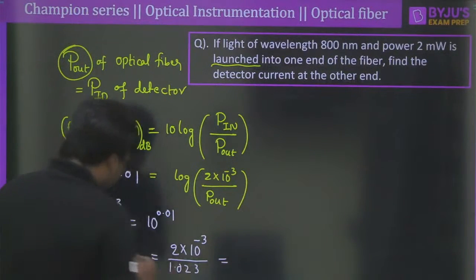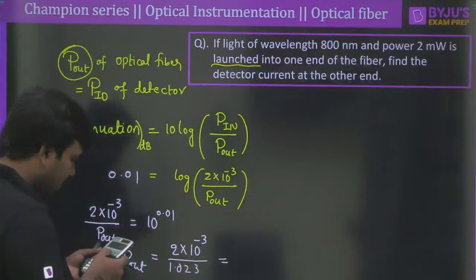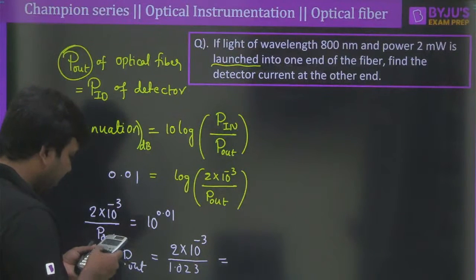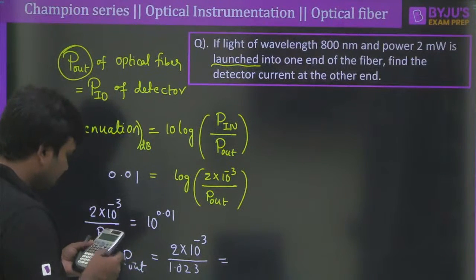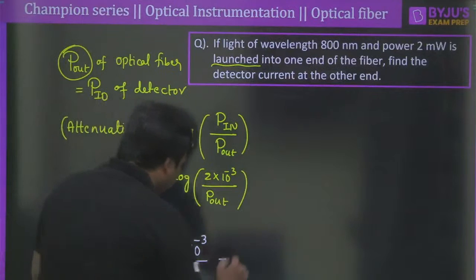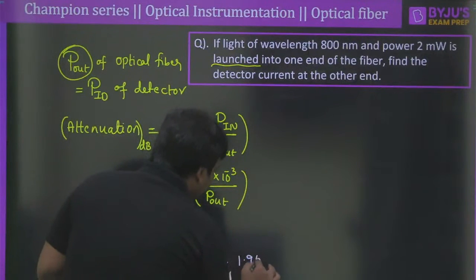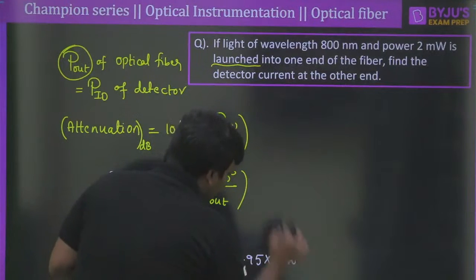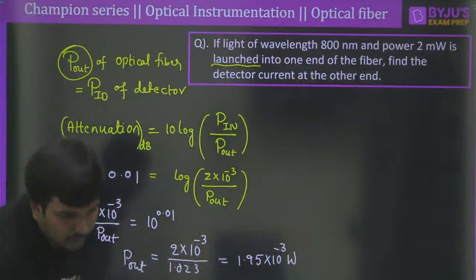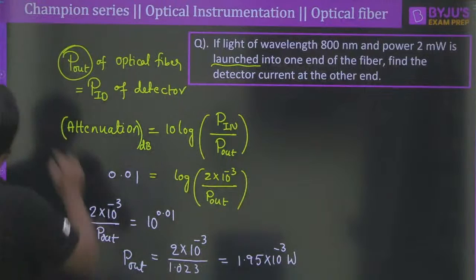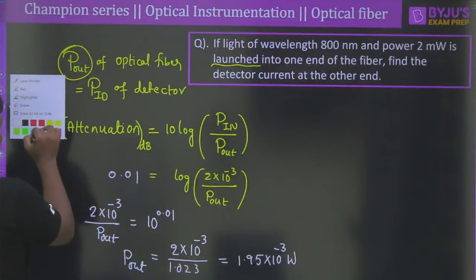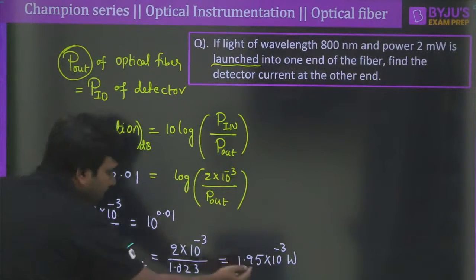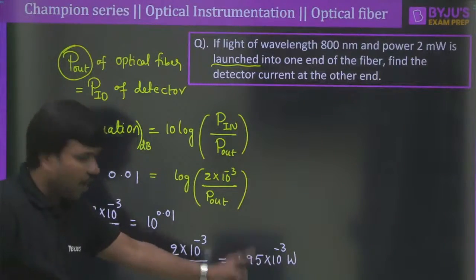Clear? Taking it divided by 2 and reversing, approximately I am having 1.95 into 10 to the power of minus 3 watts. Clear? This is the output power. Yes, correct. Very good. So this is the output power we are receiving from the fiber.